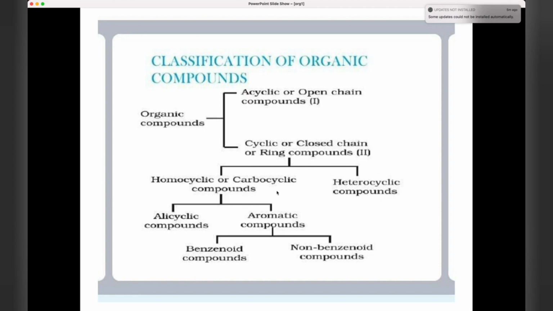Homocyclic compounds can be again divided into alicyclic compounds and aromatic compounds. Further, aromatic compounds are divided into benzenoid compounds and non-benzenoid compounds. I have also given this lesson in a nutshell in the form of a mind map, which I have already uploaded today. Those who haven't watched it can go and watch the mind map for a quick revision.